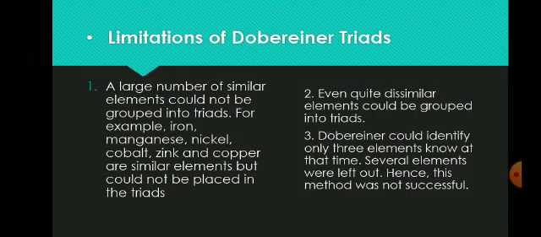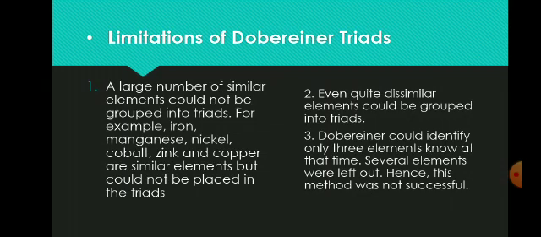Limitations of the Dobereiner triads. Limitation means restrictions. So what are the restrictions of the Dobereiner triads? First one is, a large number of similar elements could not be grouped into triads. For example, iron, manganese, nickel, cobalt, zinc and copper are similar elements but could not be placed in the triads. Second one is, even quite dissimilar elements could be grouped into triads.